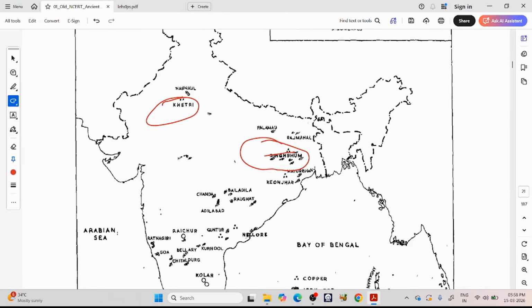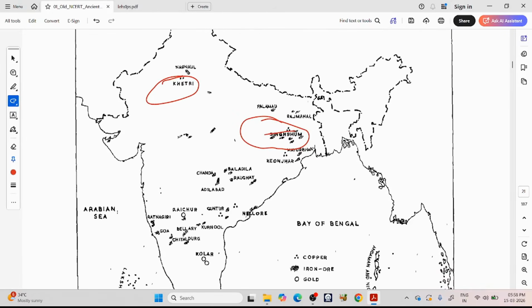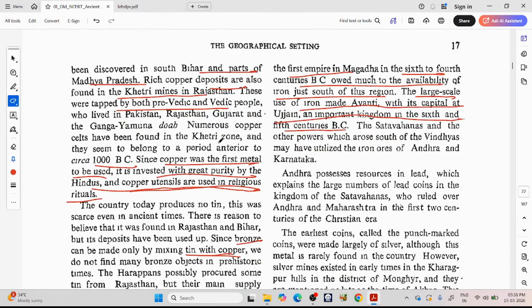See here, so much they are saying. So iron is available here in South Bihar, Eastern Madhya Pradesh and Karnataka. So here there is metal available, so here the Magadha Empire got developed. Here there is metal available, so here you will see the Avanti kingdom with Ujjain as capital in the 6th and 5th century BC.